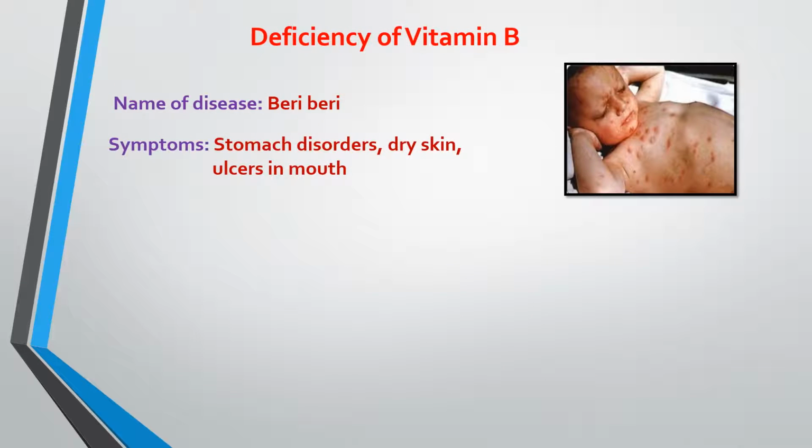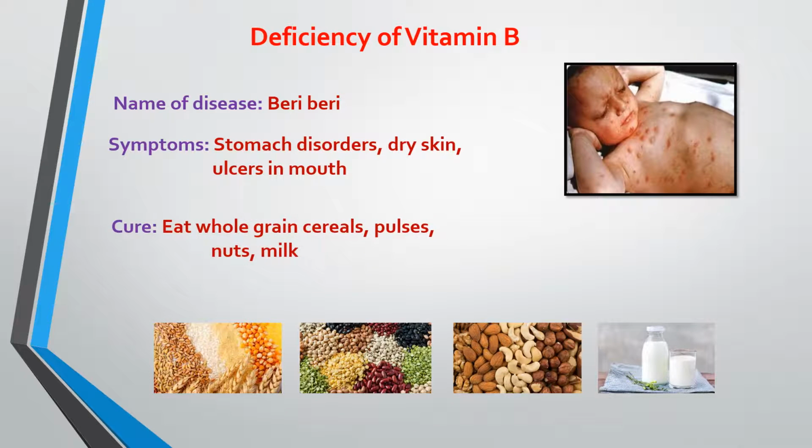Now the deficiency of vitamin B. The disease caused by the deficiency of vitamin B is beriberi, and the symptoms are stomach disorder, dry skin, and ulcer in the mouth. Ulcer means chala. So it can cause ulcers in the mouth. The cure is to eat whole grain cereals, pulses, nuts, milk.